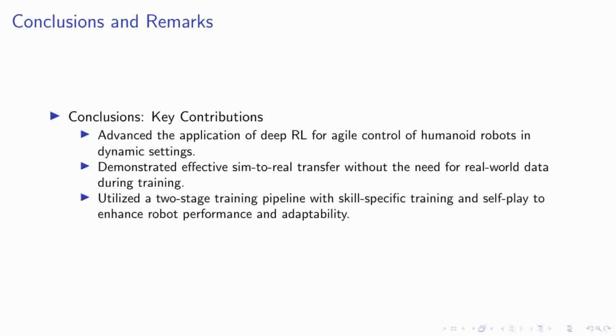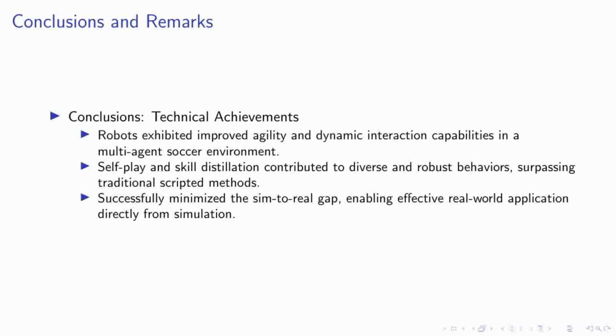These advancements collectively mark a substantial step forward in the field of robotics and embodied AI, pushing the boundaries of what these autonomous agents can achieve in real-world settings. As we conclude our presentation, let's reflect on the significant technical achievements of our research. Our robots have demonstrated remarkable improvements in agility and dynamic interaction within a multi-agent soccer environment. This advancement is largely attributed to our innovative use of self-play and skill distillation techniques, which have cultivated diverse and robust behaviors that clearly surpass those achievable with traditional scripted methods.